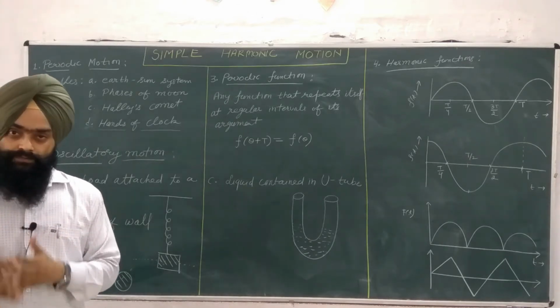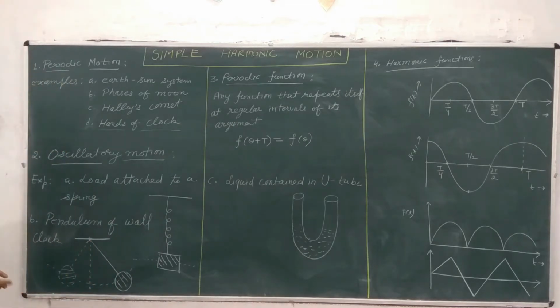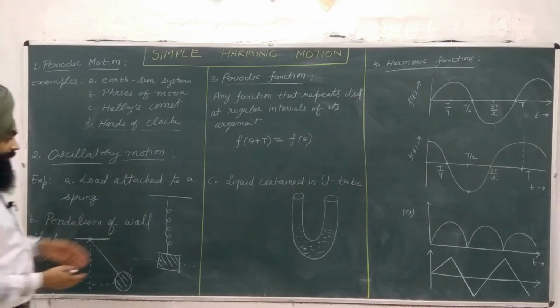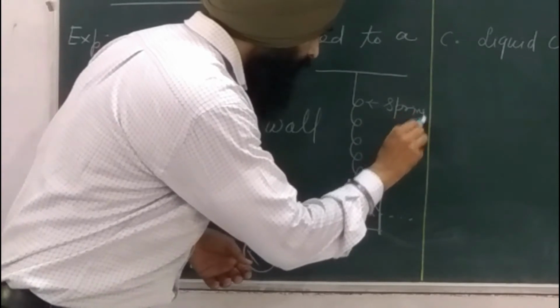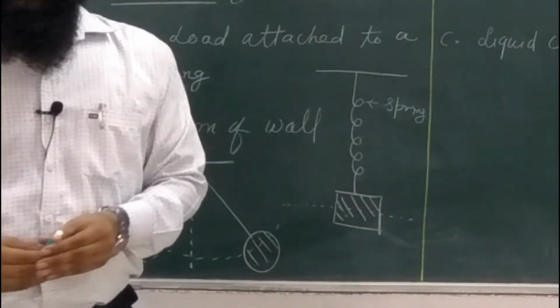We can take examples to understand oscillatory motion. The first example is a load attached to a spring. You can see the diagram here. This is a spring and this is a mass attached to the spring.